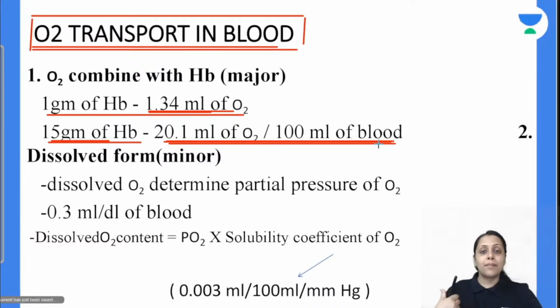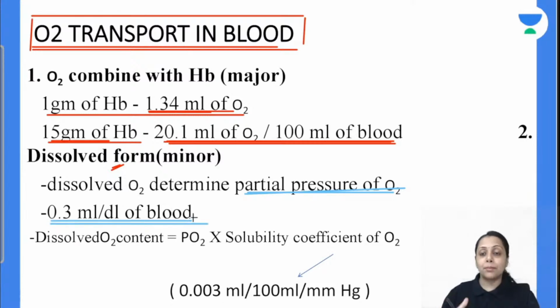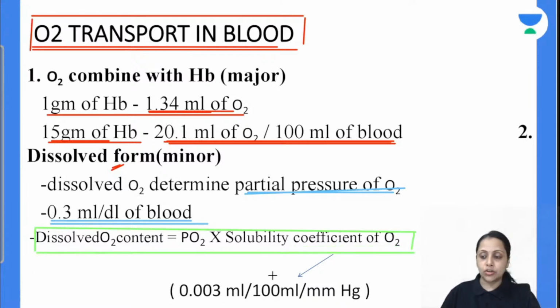So the major transport is in the form of oxyhemoglobin. The minor transport is dissolved in the plasma. Now the oxygen dissolved in plasma is going to determine the partial pressure of oxygen. The partial pressure of any gas arises when it is dissolved in plasma. Okay. And the data for dissolved oxygen is 0.3 ml of oxygen dissolved per deciliter of blood, and this formula is important. Dissolved oxygen content is equal to partial pressure of oxygen into solubility coefficient of oxygen, and the solubility coefficient of oxygen is 0.003 ml per 100 ml per mm of Hg.